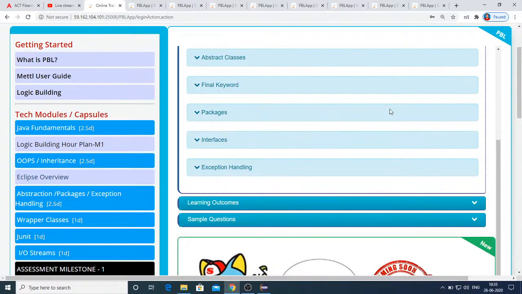And before I ended the session, I showed you how from Java 8 onwards default implementations or static implementations can also be used in interfaces. The reason why we have two ways of implementations in interfaces is so that default methods can be overridden by the child classes, whereas static methods cannot be overridden by the child classes.